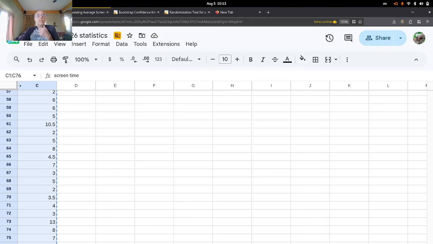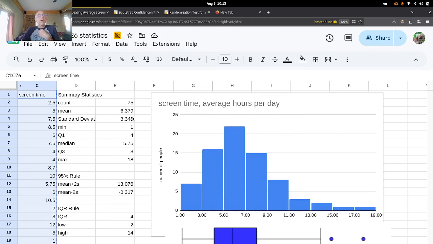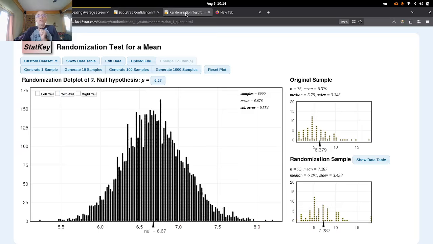If I look at the original data, it has a much wider spread. Standard error there is 3. Okay, very different. Notice that the standard deviation of the original data is about 10 times bigger than the standard deviation of the sampling distributions we've done here.